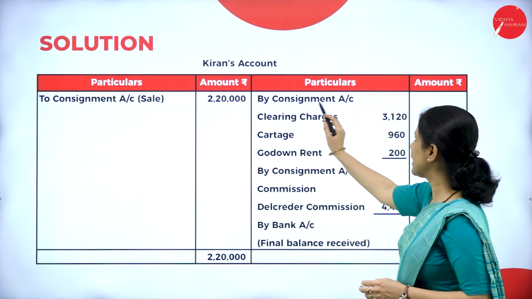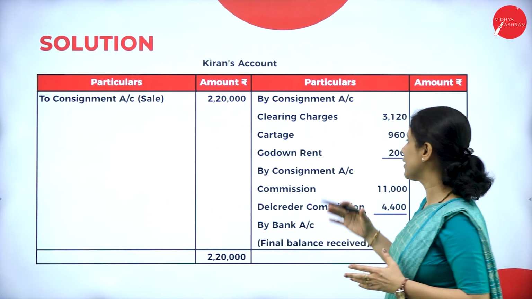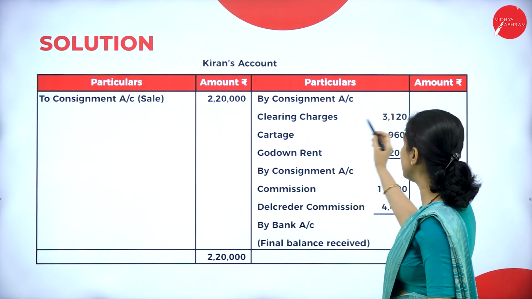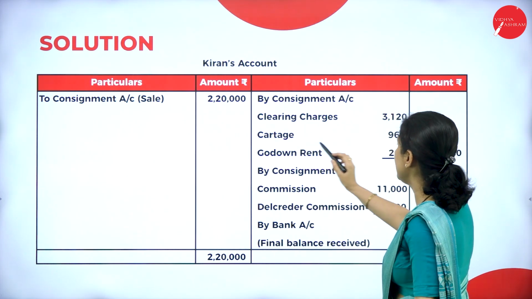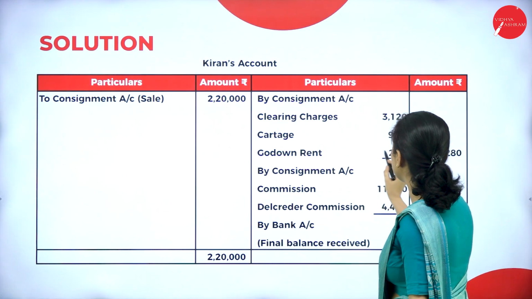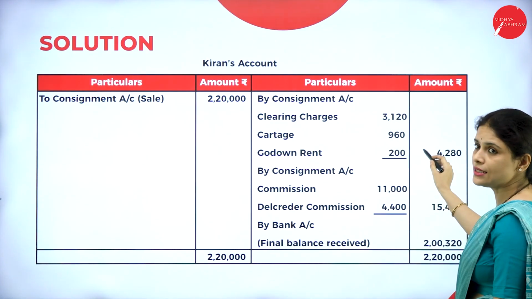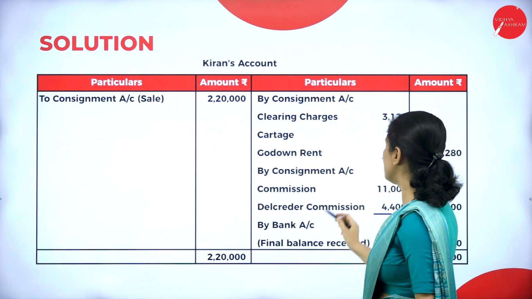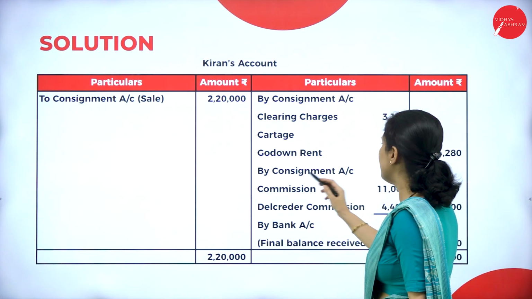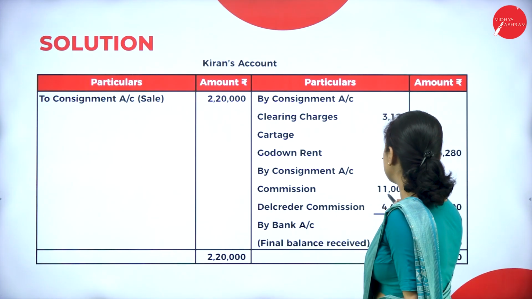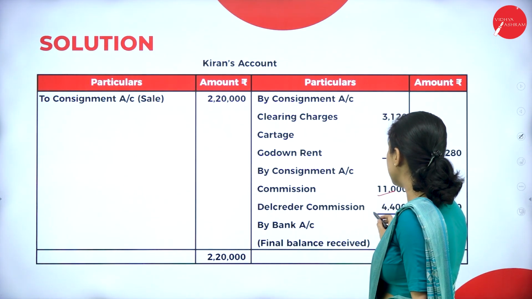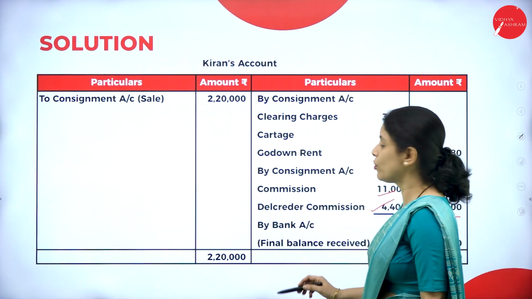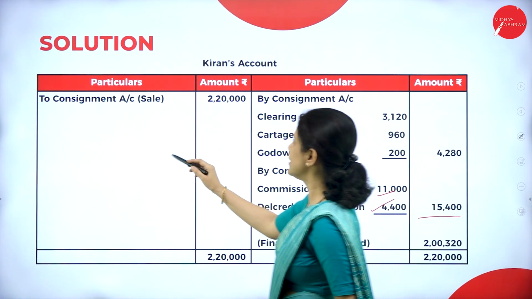So first one is by consignment account. By consignment account means the expenses paid by Kiran. What are all the expenses? Clearing charges, that is 3,120, cartage 960, godown rent 200. When we total these, we will get 4,280. Next, consignment account. What is that? Commission received by consignee. What is that? 11,000, and del credere commission is 4,400. It will be 15,400.